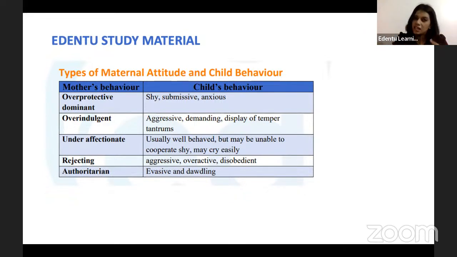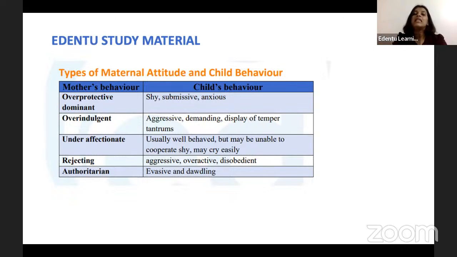Then we have the under affectionate parents. As the term suggests, these parents are very under affectionate. They do not show any affection towards the kid. They are not bothered about the kid. It is not similar to the neglecting or the rejecting parents. Under affectionate means they do not show affection to the kid, as a result of which these children will be very shy. They are usually well behaved, but they are not able to cooperate with the dentist. They are very shy, and they usually cry very easily.